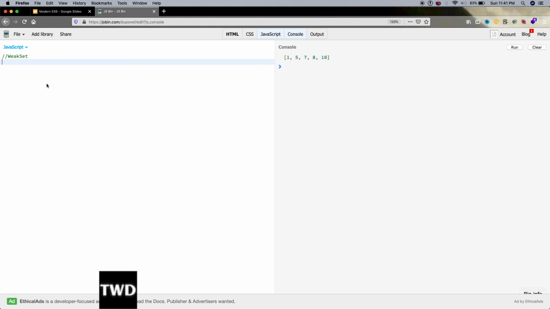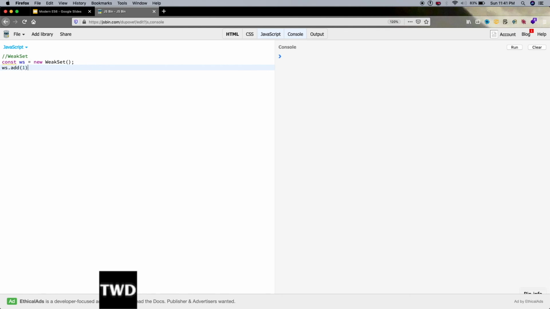So a WeakSet is also an array type of thing which will have items, but those items have to be objects. Let me show. Let me clear this also. const ws equal to new WeakSet. Now ws.add.